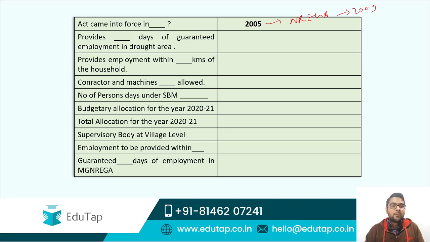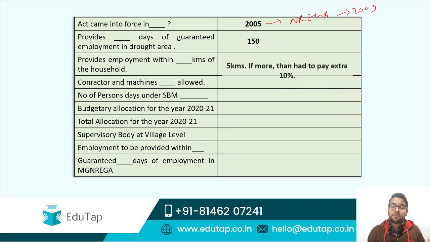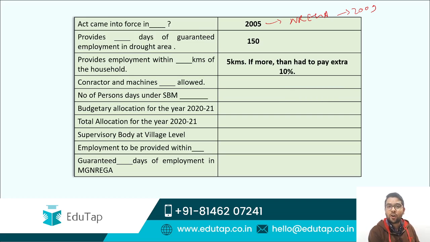Now guys, the second question is about how many days of guaranteed employment it provides in drought affected areas. We have covered this point. In the drought affected areas, the number of guaranteed employment days is 150. So do not forget this point. It provides employment within how many kilometers of your household? 5 kilometers. But if the authority fails to provide work within 5 kilometers and provides work beyond 5 kilometers, they have to pay an additional amount of 10% of your minimum basic wage.